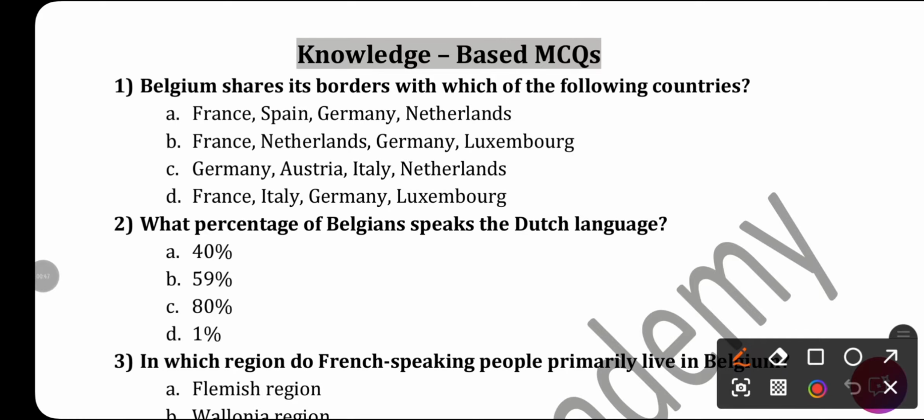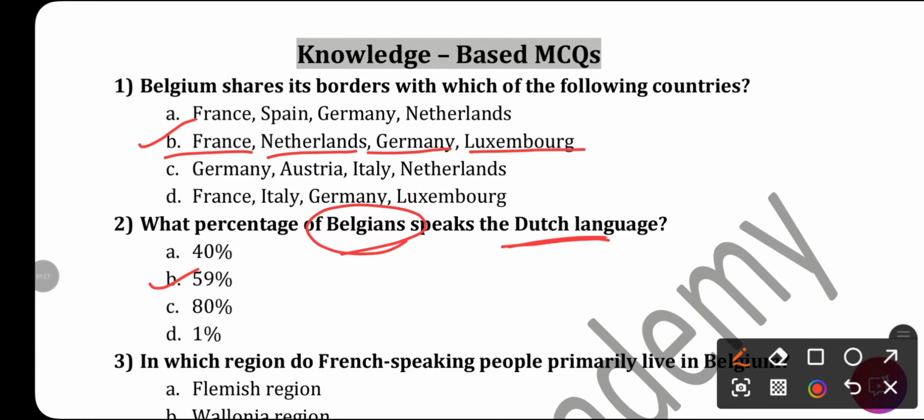First question is, Belgium shares its border with which of the following countries? As you know, it's a direct question from the second sentence, that is France, Netherlands, Germany and Luxembourg. So the right answer is option B. What percentage of Belgians speak the Dutch language? Now in Belgium, Dutch speaking people were there and French speaking people were there, and Dutch were the majority. So the right answer will be 59%.